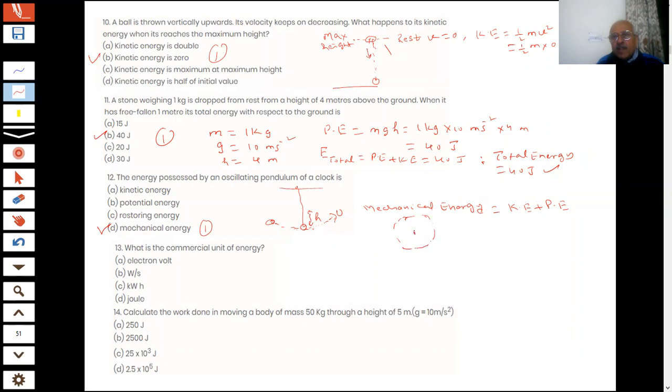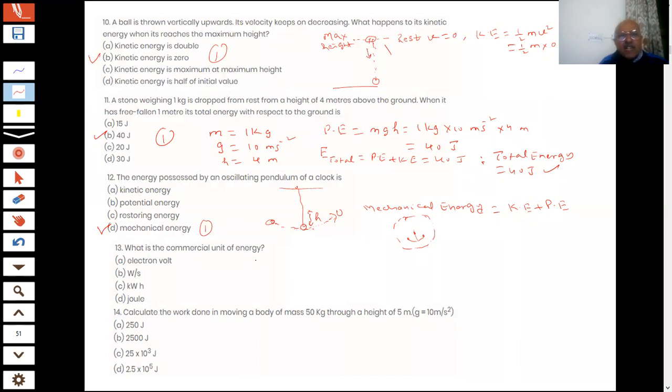And what is happening? This is your figure of an oscillating pendulum in the clock. What is happening, student? Then the total energy is the sum of the kinetic and potential energy, which is called the mechanical energy. Okay, you get one full mark for that.